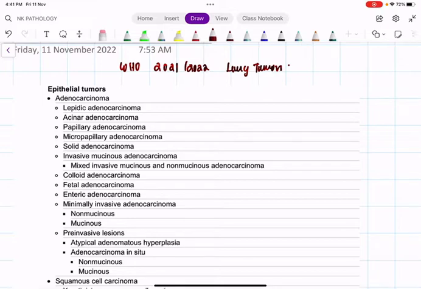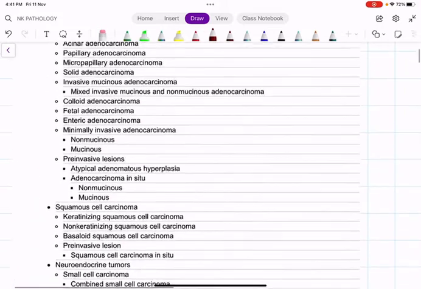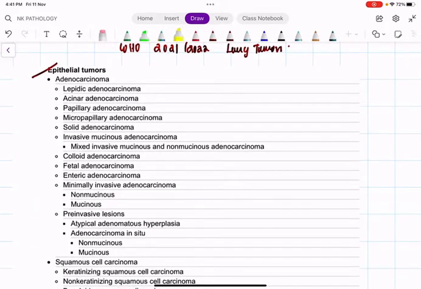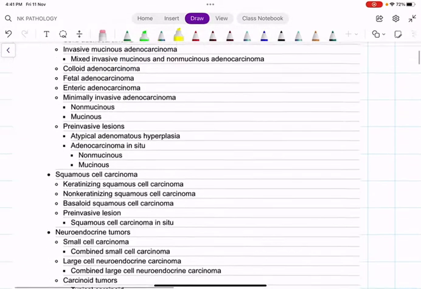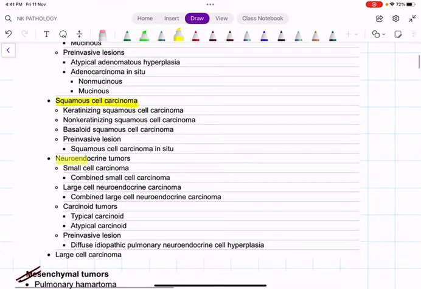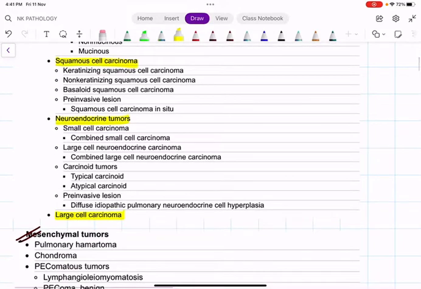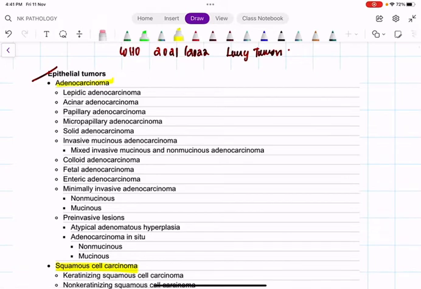So first we can broadly classify lung tumors into number 1 epithelial tumors and number 2 mesenchymal tumors. As far as epithelial tumors are concerned, you have to just remember adenocarcinoma. What I am highlighting, just remember those. Next is squamous cell carcinoma. Next is neuroendocrine tumors, and last one is large cell carcinoma. In adenocarcinoma, you have to remember only some varieties. One is the pre-invasive lesion, that we will see in detail later. Lepidic adenocarcinoma, acinar, papillary, solid, and minimally invasive.